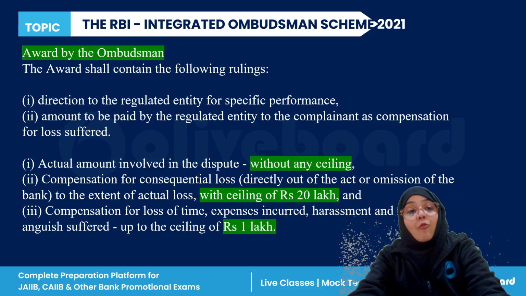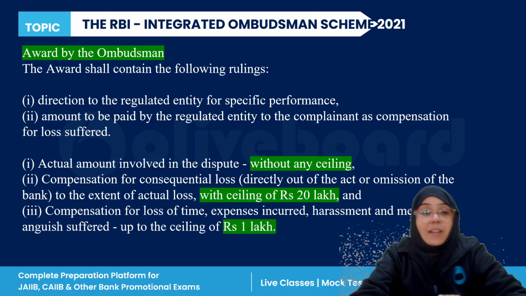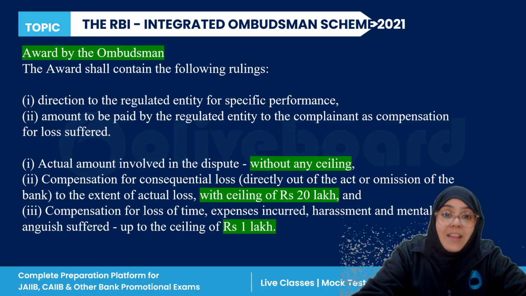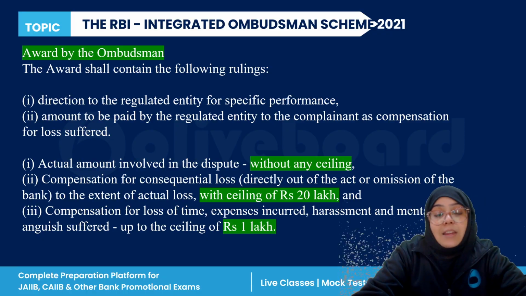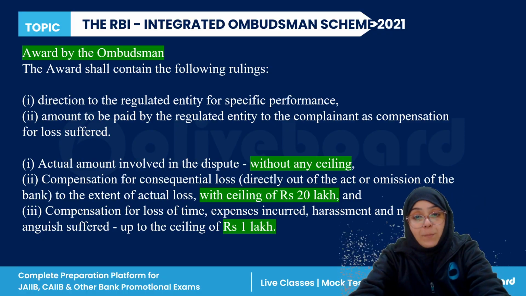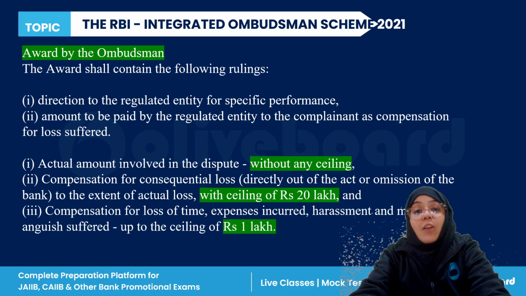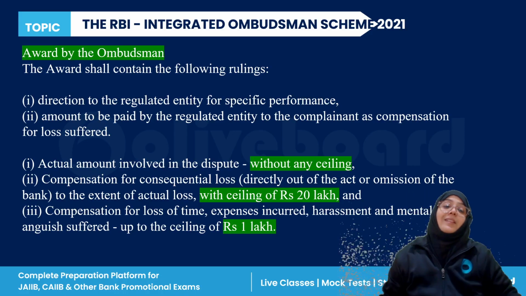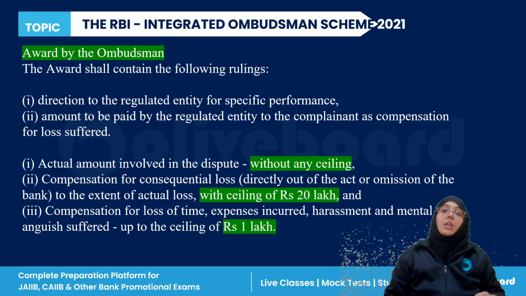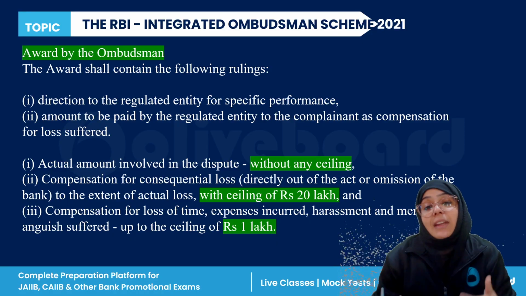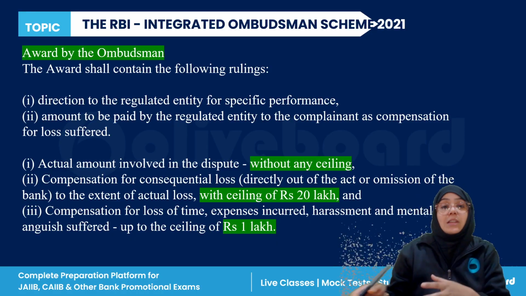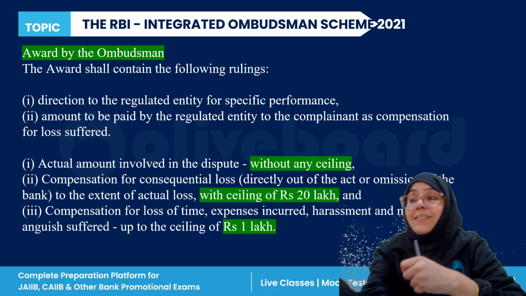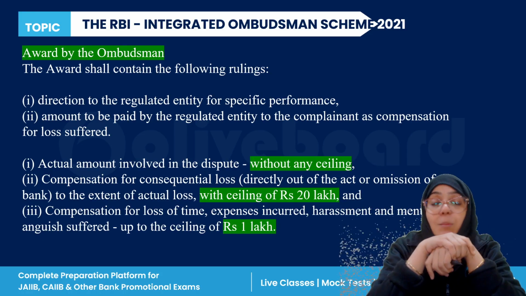Now, what are the awards that are given by the ombudsman? Awards means the type of compensation that the ombudsman is giving. First of all, the ombudsman can provide a specific direction to the regulated entity that you have to do this and this for solving the customer grievances.